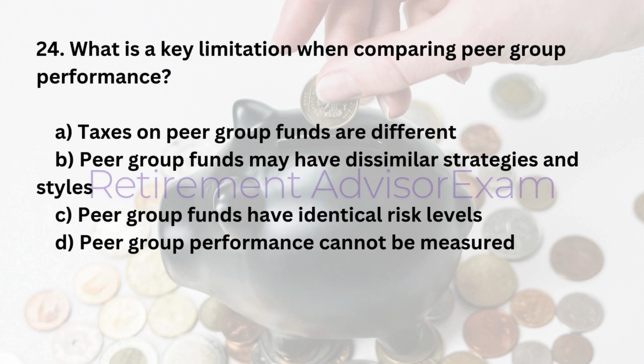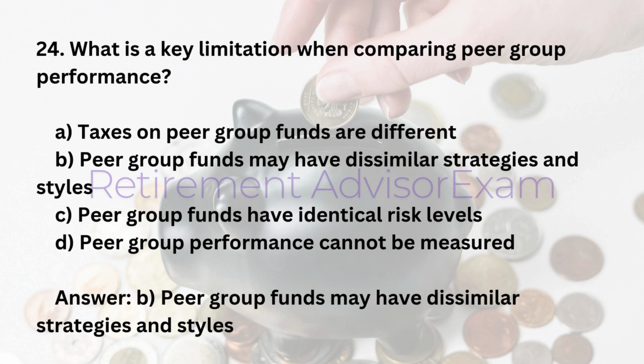24. What is a key limitation when comparing peer group performance? A. Taxes on peer group funds are different. B. Peer group funds may have dissimilar strategies and styles. C. Peer group funds have identical risk levels. D. Peer group performance cannot be measured. Answer: B. Peer group funds may have dissimilar strategies and styles.